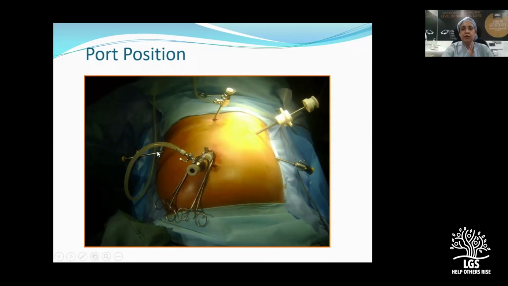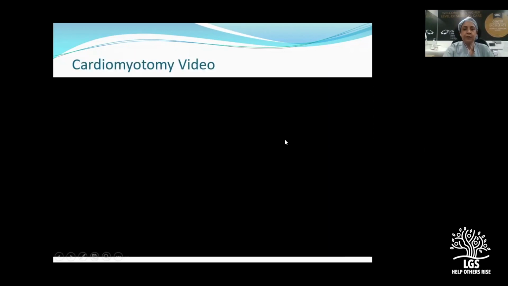Your left hand port comes 5 mm in the right midclavicular region, and the right hand port comes in the left midclavicular region. And for the traction, we have a 5 mm port in the left anterior axillary line. So this is the port placement. Now coming to the video.